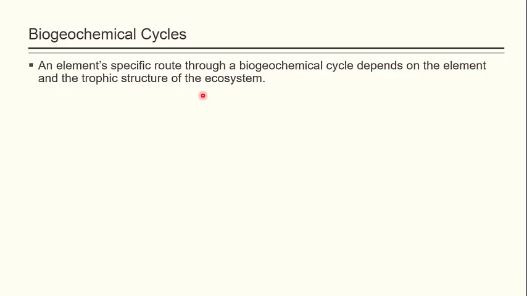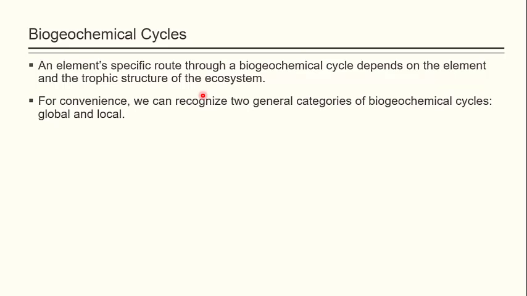At which trophic structure are we talking about? For example, we may be discussing the microfauna and flora, the microorganisms present below the surface of the soil, mostly decomposers, or the plants present on the surface of the soil, or the trees, which are a more elaborate, more intense and vigorous structure of plants, or some other trophic structure. So these are the specific routes, dependent upon the nature of the element as well as the trophic structure of the ecosystem.